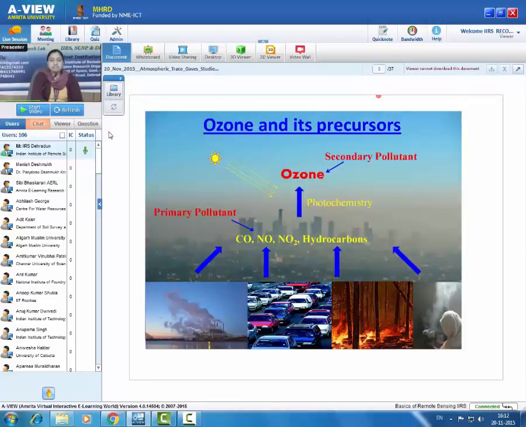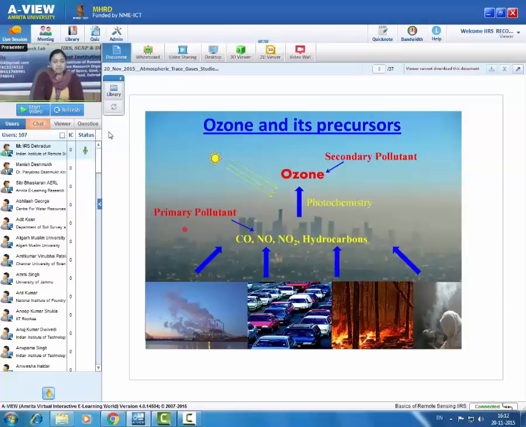So in the present lecture, we will focus mainly on ozone and its precursors. Precursors of ozone are carbon monoxide, nitric oxide, nitrogen dioxide and hydrocarbons. All these gases are air pollutants and are emitted in the atmosphere because of industrial emission, vehicular emission, biomass burning or domestic cooking. As I already told, these are those gases which are directly emitted in the atmosphere.